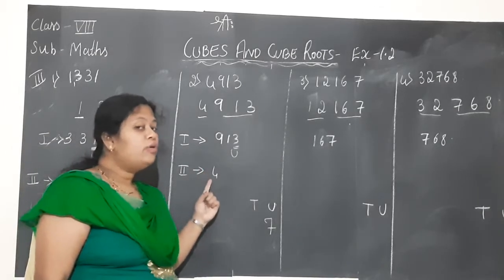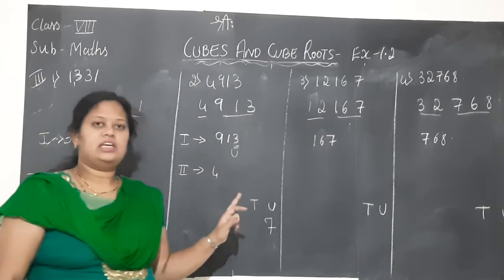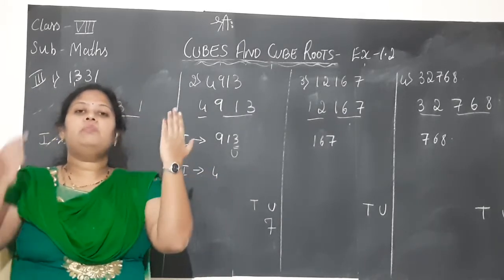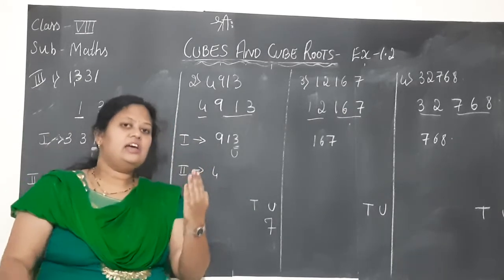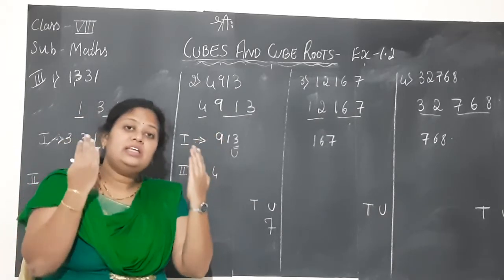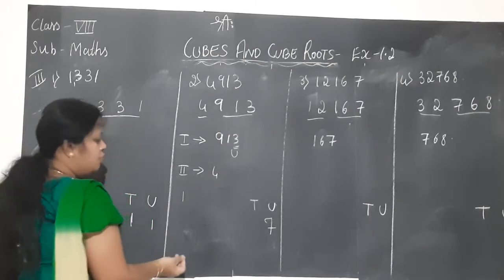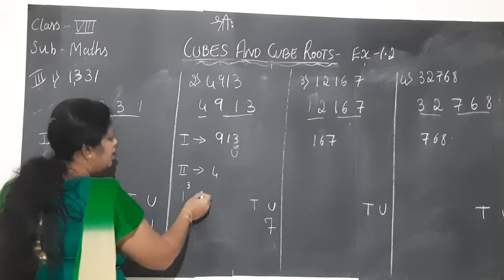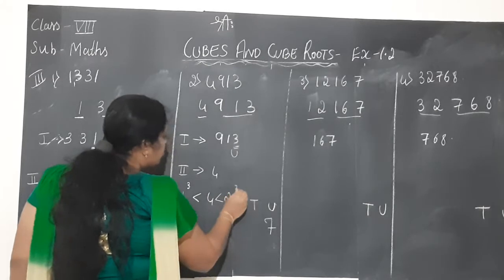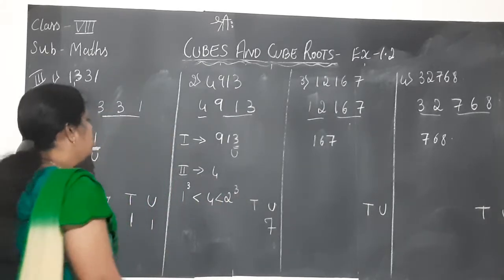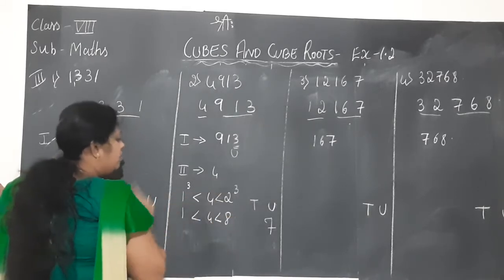But here there is 4, and I cannot write it directly. Now what you should do is find out the two perfect cubes between which the number we get lies. Now that 4 has come, you should find out between which two perfect cubes 4 lies. It is so simple. So what is 1 cube? It is 1, which is less than 4. After 1, the next immediate cube is 2 cube, which is 8. Isn't it, children? So this number 4 lies between 1 and 8, that is, 1 cube and 2 cube.